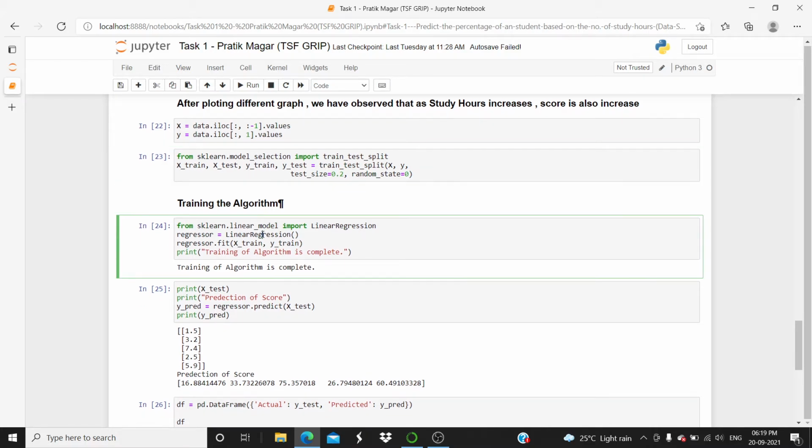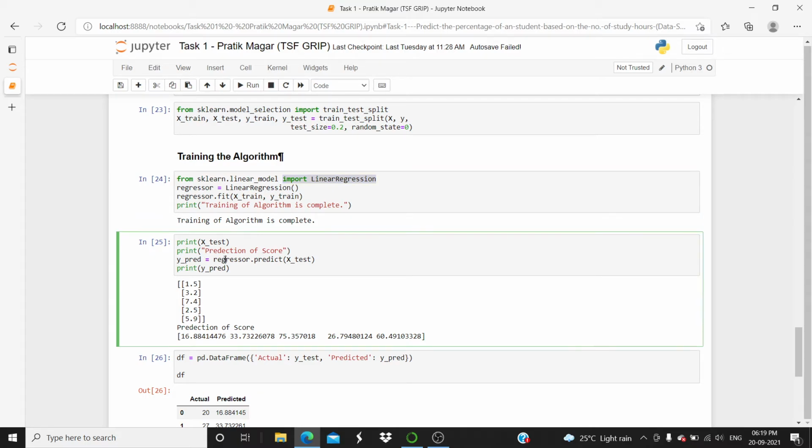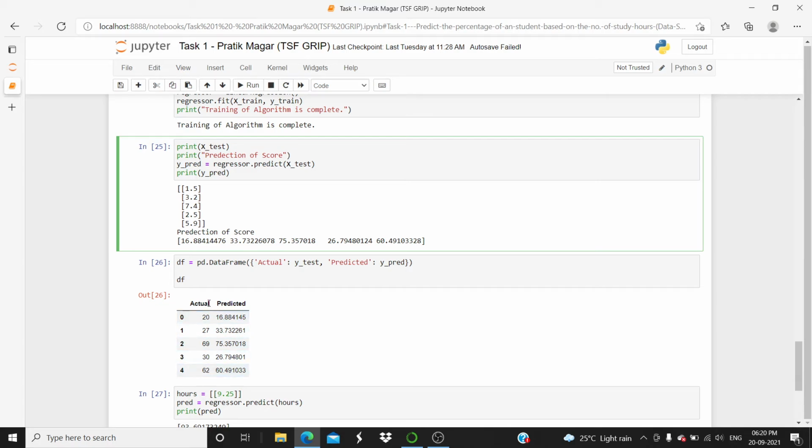Now we will train the algorithm or model. For that we are importing the linear regression model. Now we will predict. For predicting, we will use the dot predict method and apply it on x test. So you can see that this is the actual result, and these are the predicted results.